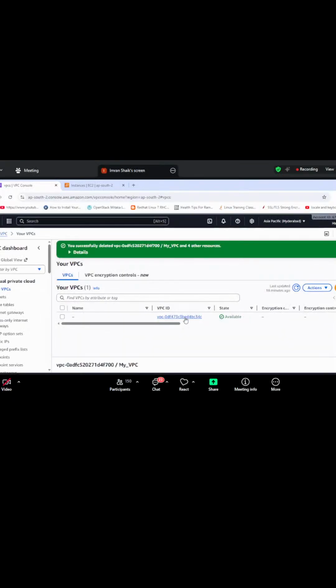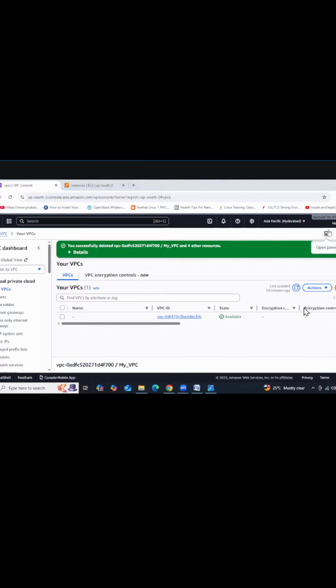Right. Log in to our AWS. In the Hyderabad region itself, I am trying to deploy the VPC with two different subnets, right? No issues. Mahesh, continue. So how to create the VPC?